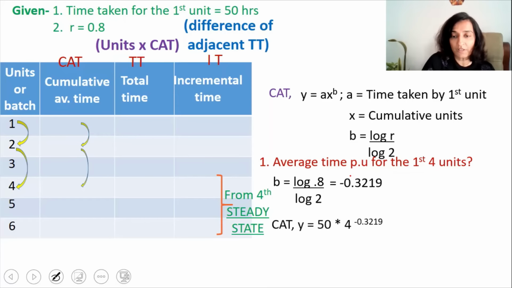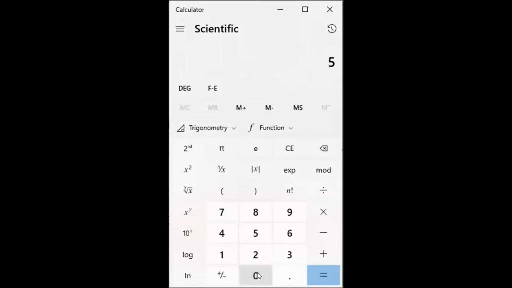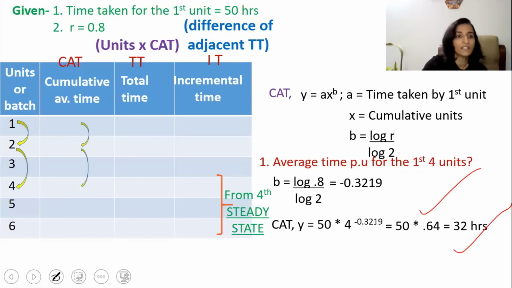So substituting those figures in the formula, we get y is equal to 50 into 4, the whole raised to negative 0.3219, which is equal to 32 hours. So we got the final answer. The cumulative average time for 4 units is 32 hours.